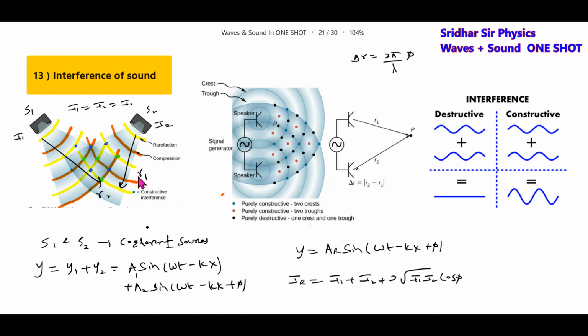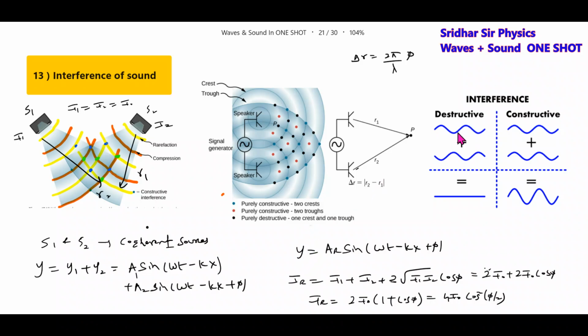Due to the difference in this path, we'll get the phase difference, and that phase difference will determine the resultant intensity. Since I1 equal to I2 equal to I0, this will become 2I0 plus 2I0 cos φ. The resultant intensity is given by 2I0 (1 plus cos φ), which is 4I0 cos squared (φ by 2). This will be the resultant intensity at any point.